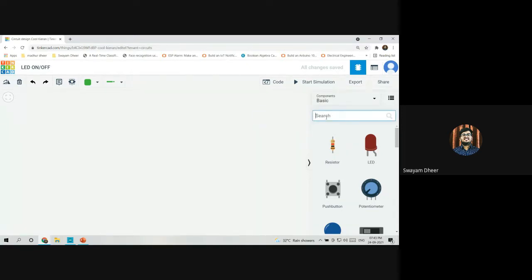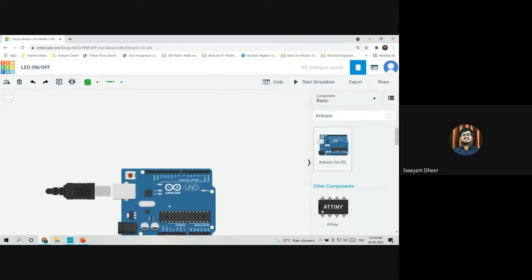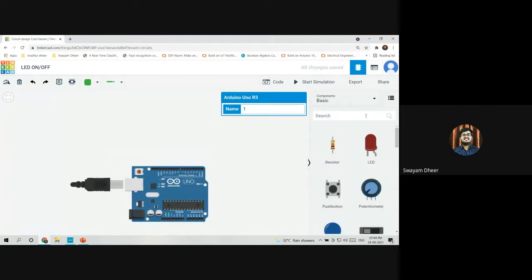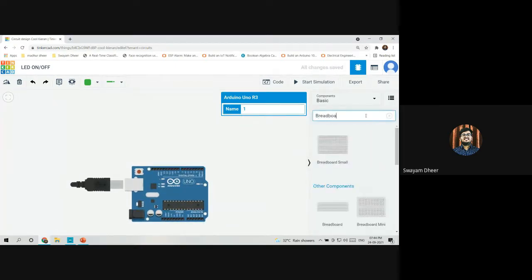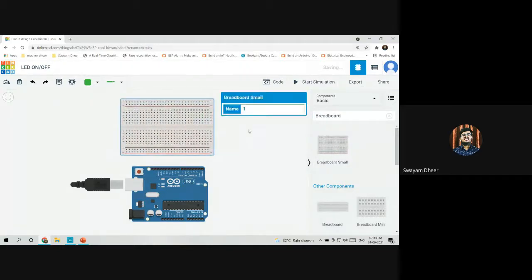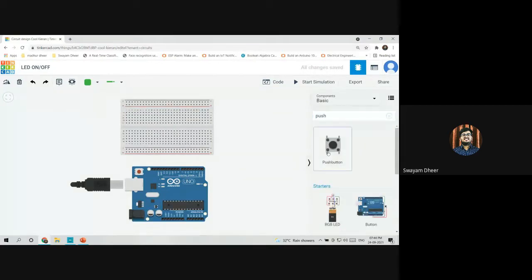The main component which you are going to use is the Arduino Uno R3, which I'll place here. Then we'll be using the breadboard for connecting devices like the push button and LED to a circuit. Then I'll take a push button, which I'll connect like this to the breadboard.